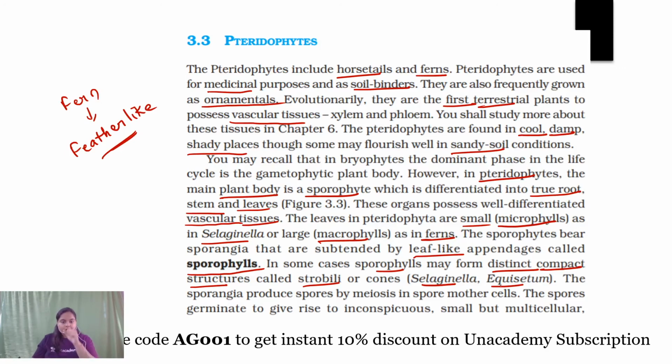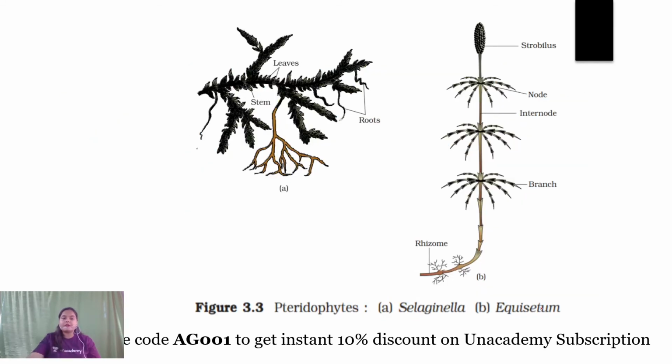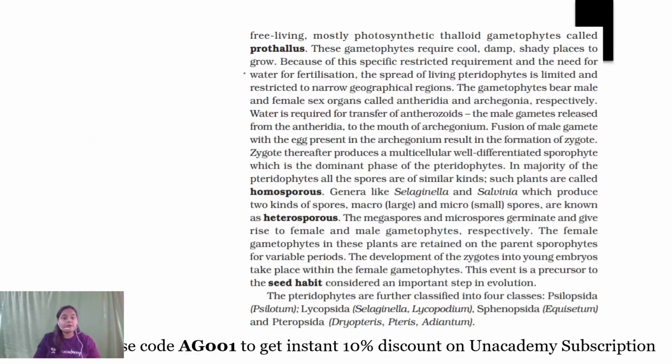Now what happens? The sporangia produce spores by meiosis in spore mother cells. The spores germinate to give rise to an inconspicuous, that means not clearly visible, small but multicellular and free living, mostly photosynthetic prothallus. And what is the prothallus? The prothallus is the gametophyte of pteridophytes.